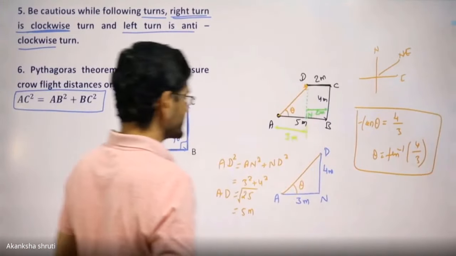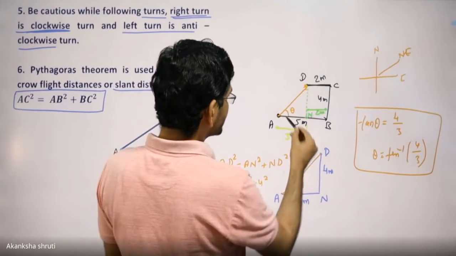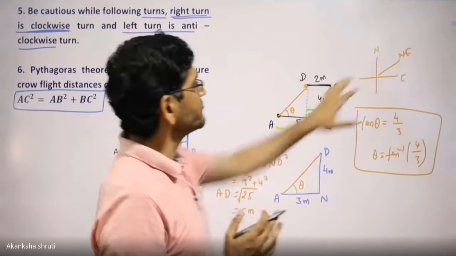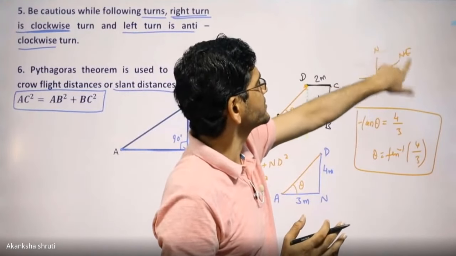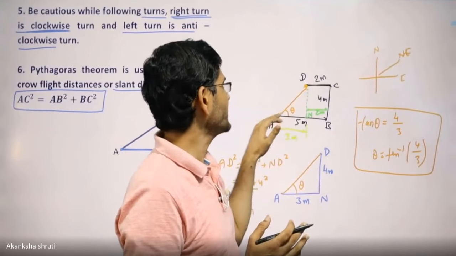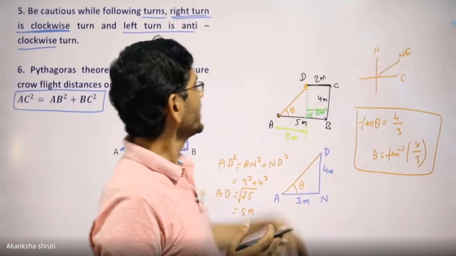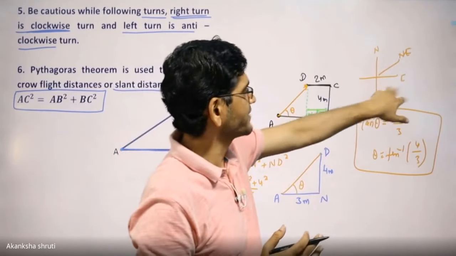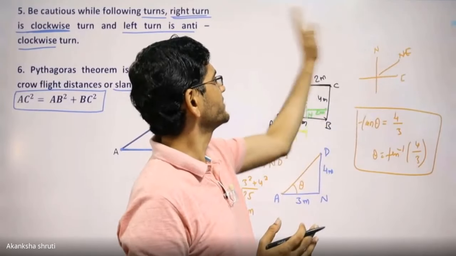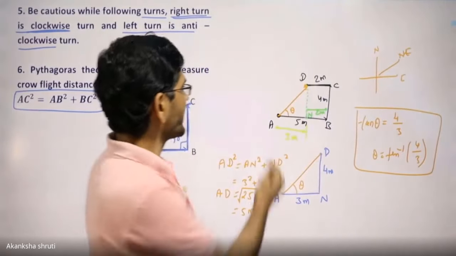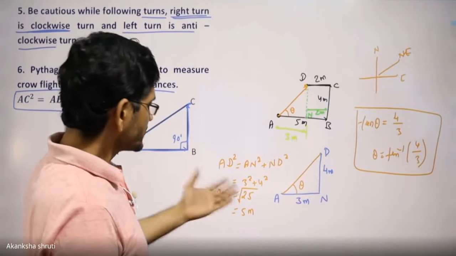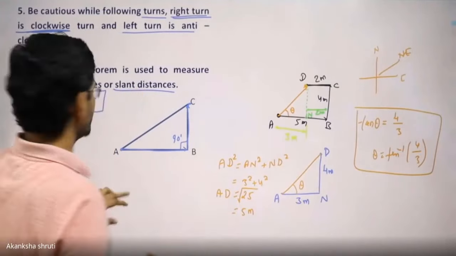What is asked in the exam? Just what is this length and what is the direction. Direction means in which quadrant or in which sub-direction it is. So it is in northeast. From here it will look this way, so north. If it is downward, then it will be southeast. If this way, then southwest. If this way, if it is the final direction or final length, then it will be northwest. So these are the only things that we are going to apply in our questions.